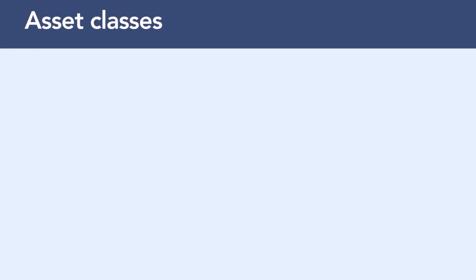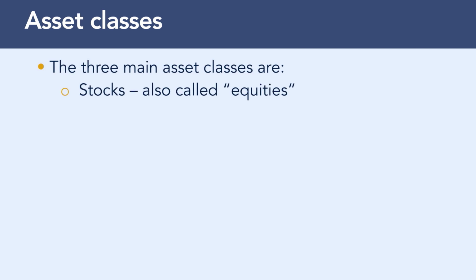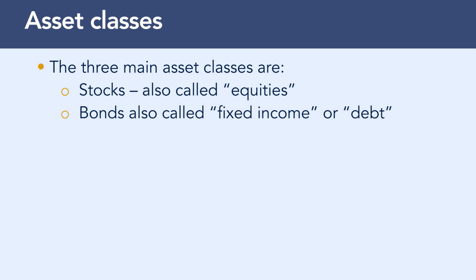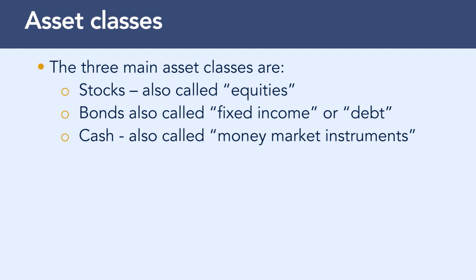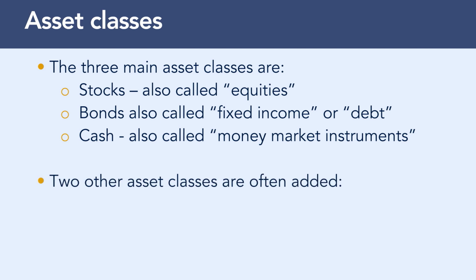Asset classes. Asset classes are categories assigned to investments that have similar characteristics and are governed by similar laws and regulations. The three main asset classes are stocks, also called equities, bonds, also called fixed income or debt, and cash, also called money market instruments. Two other classes are often added. They are real estate and commodities.